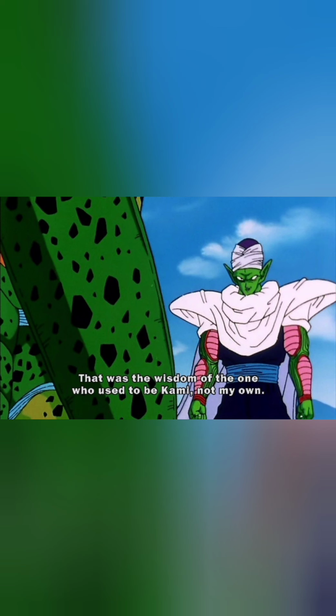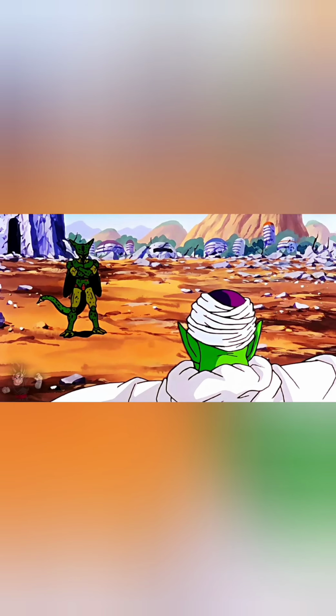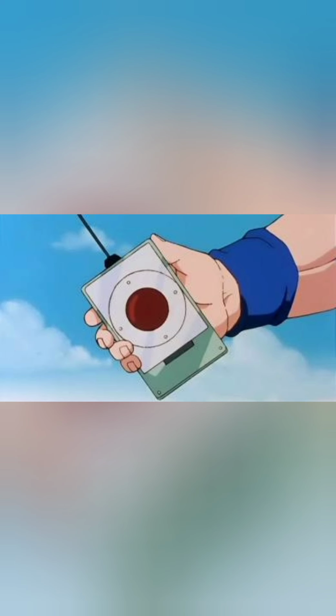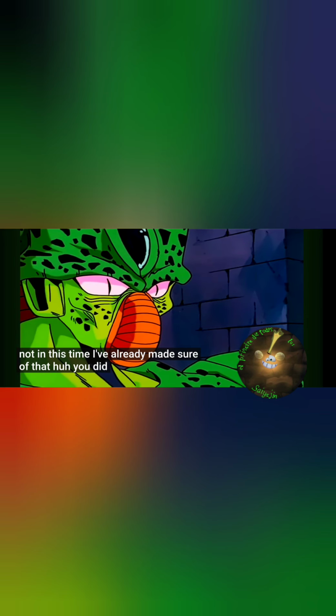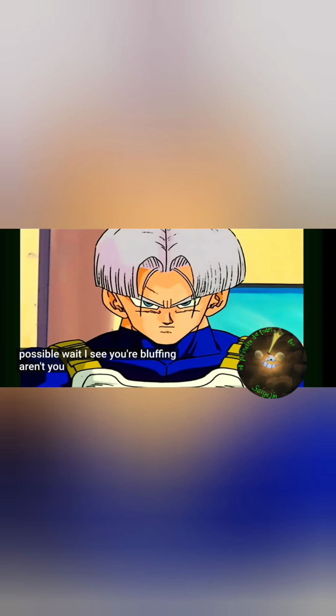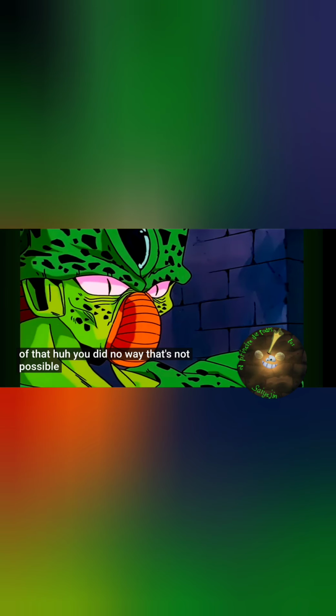Oh, and also Cell didn't know about the shutoff remote until one was made, because when he first fights Piccolo, he tells Piccolo that somehow Trunks was able to beat the androids, and then later assumed it was the remote. So he is just boasting about his androids' power that he was programmed to absorb, which is a conflict of interest and is hard to believe for that matter. Because as we see in the main timeline where Trunks beats Cell, he tells Cell that he defeated the androids, and Cell, no matter what Trunks says, even though he did beat the androids, still can't believe it and thinks it's all just derisory. Cell even calls them his babies.